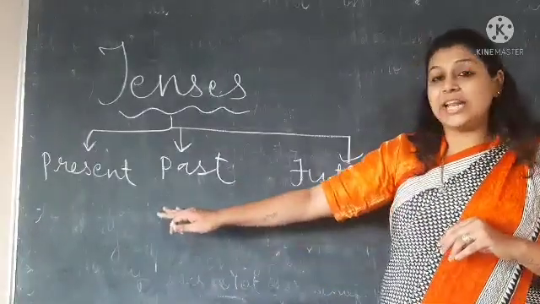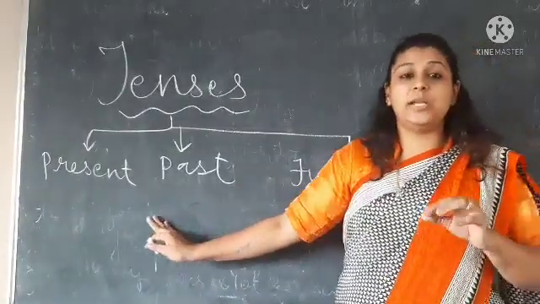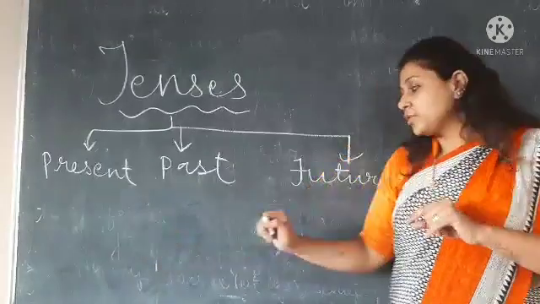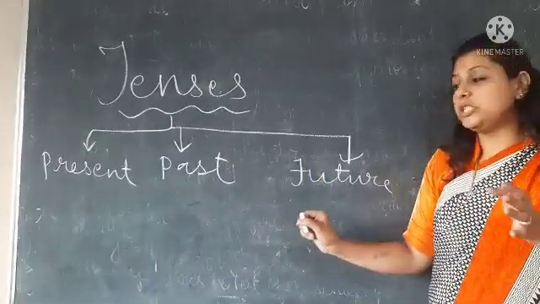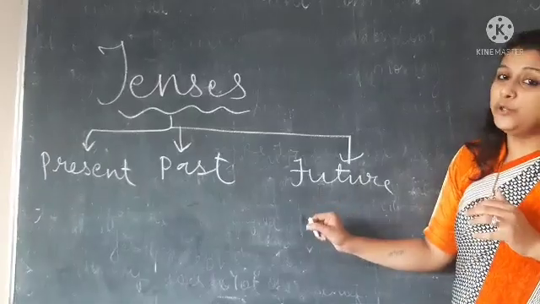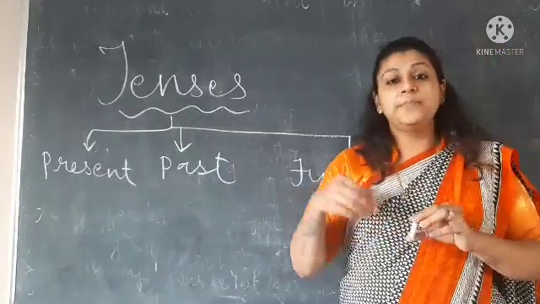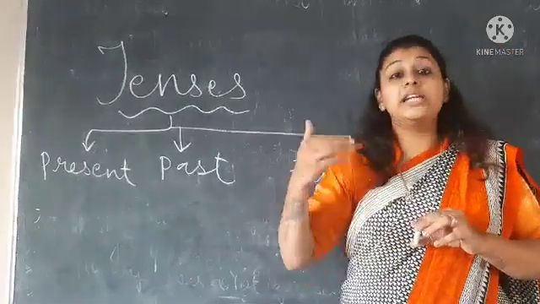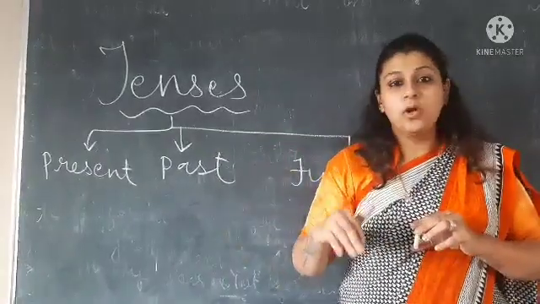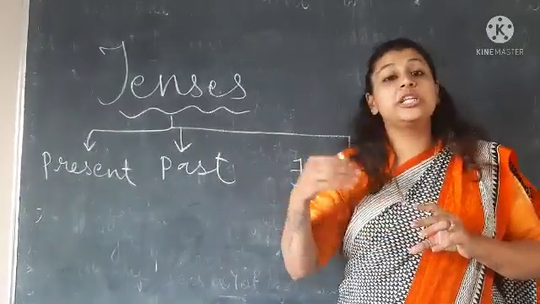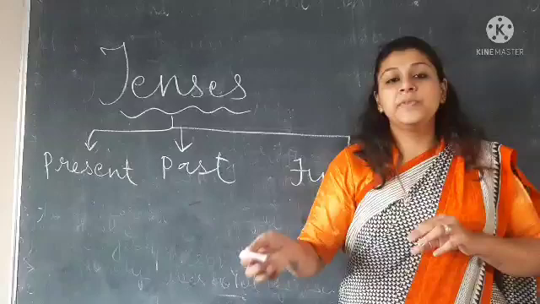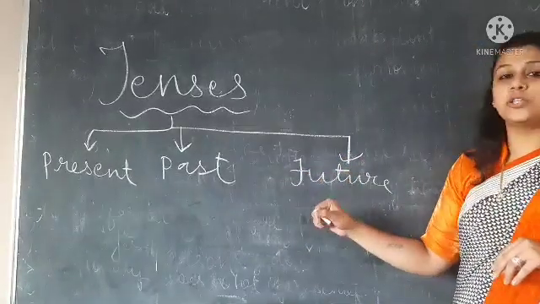Like we said yesterday comes in past tense, in the same way tomorrow, day after tomorrow, these all words come under future tense. जो action कल होने वाला है, it is about to happen or is going to take place in future time, that comes in future tense.